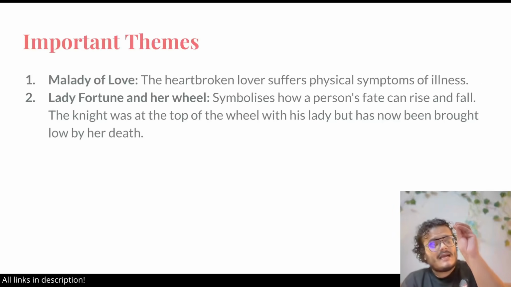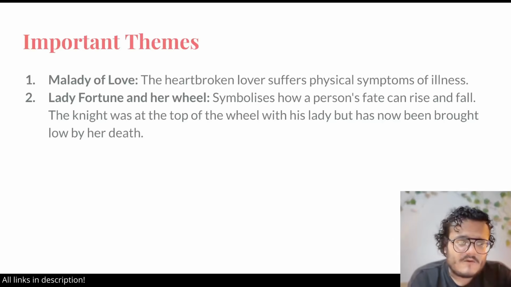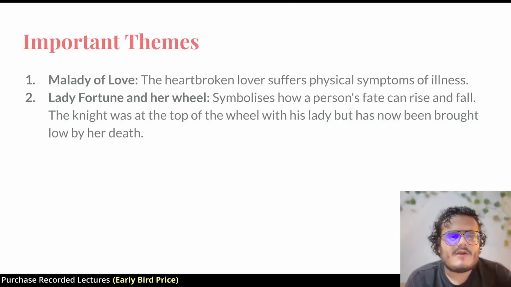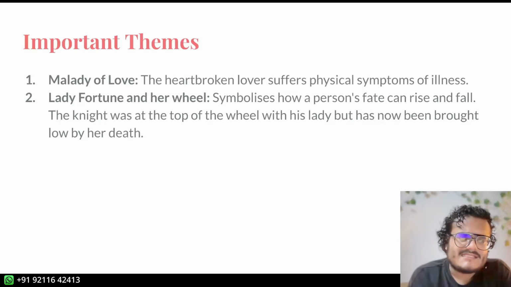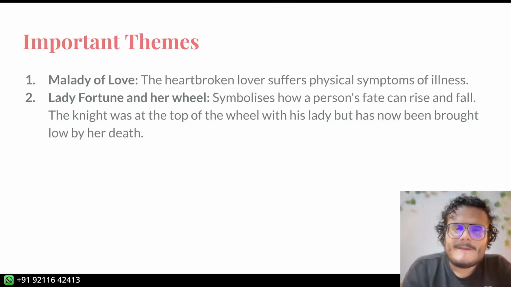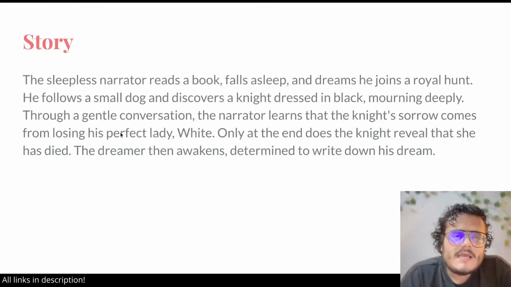And eventually, as it happens with everyone, Lady Fortune's wheel turns and you are at the bottom. You lose your friends, you do not have a good job, you are miserable, and you're like, why did this happen to me? And the answer is that it happened to you because Lady Fortune has a wheel which does not care about you. Right? Wheel of fortune is not rational. Bad things happen to you because you just have bad luck. Now the knight is at the top of the wheel of fortune when he is with his lady, and eventually is brought down low by her death.